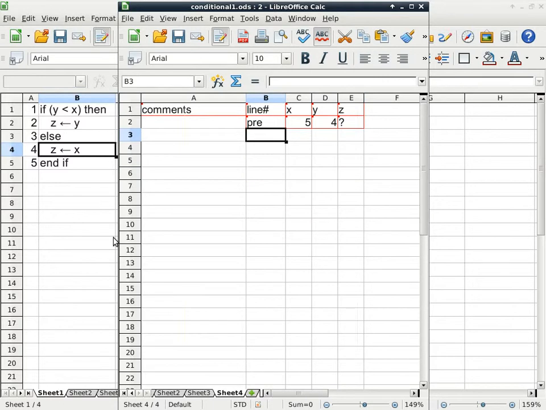And this is our last test case. In our last test case, we start with line 1 again, and we evaluate the condition y is less than x, which is true this time. And then where do we go next? Line 2. And what does line 2 do to z?